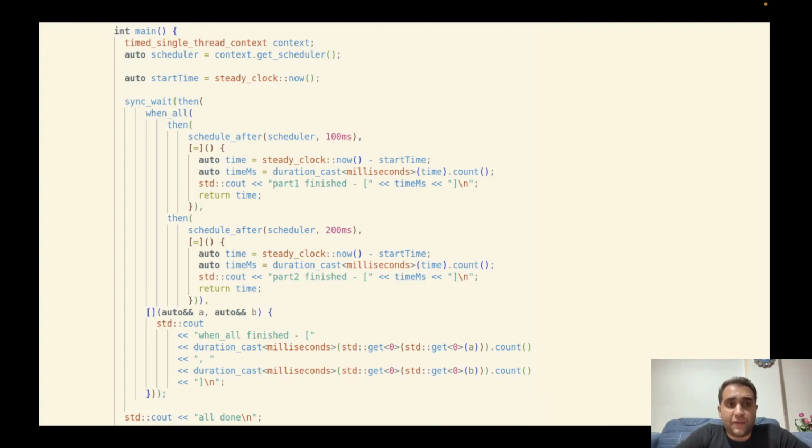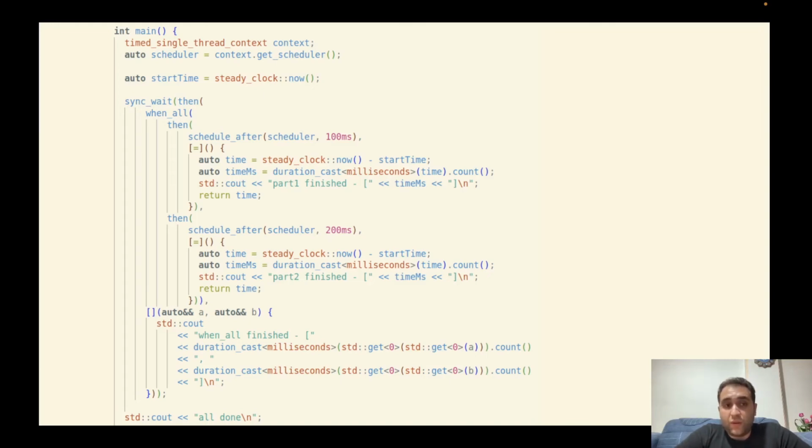Let's see another example. Actually, in asynchronous programming, this is a common pattern that we usually need to chain or compose different asynchronous operations, and when all the asynchronous operations are done, we need to propagate the result or reduce the result, or sometimes if one of those asynchronous operations deals with any error, we need to stop other asynchronous operations and propagate the error.